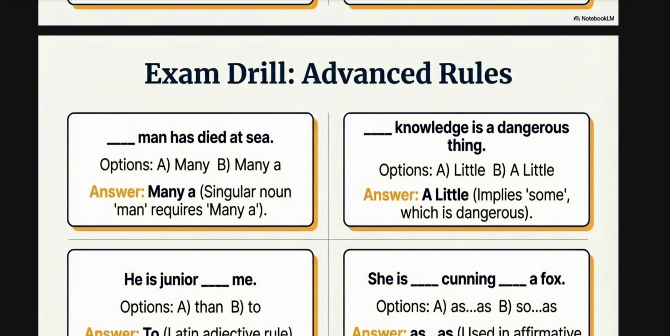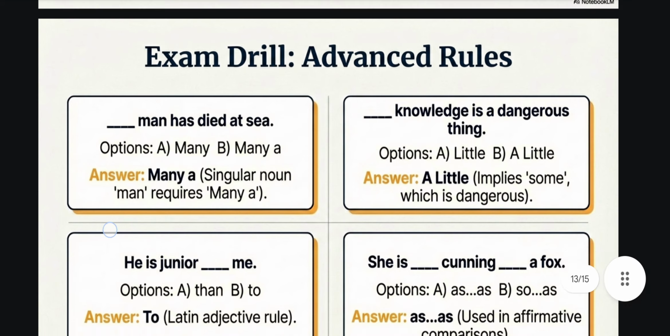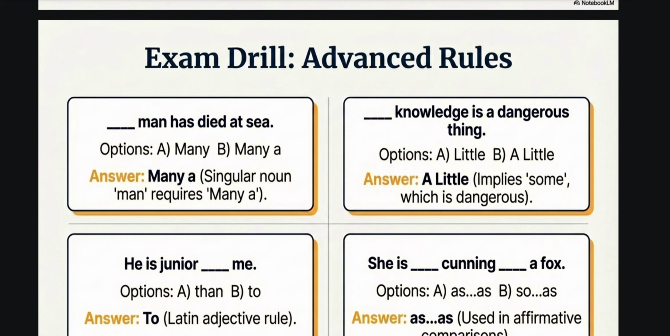Example: many a man has died at sea. A singular noun, man, requires many a. A little knowledge implies some which is real. A little knowledge is a dangerous thing.